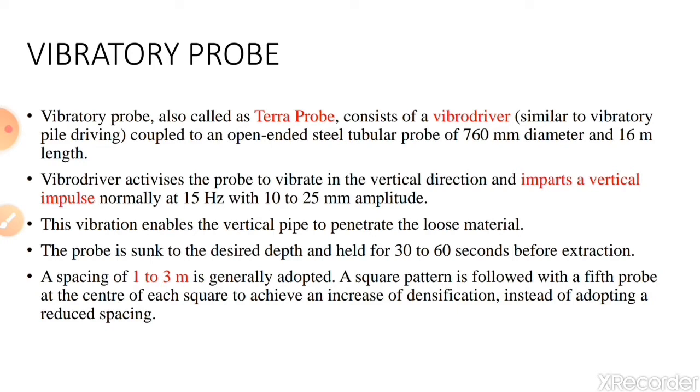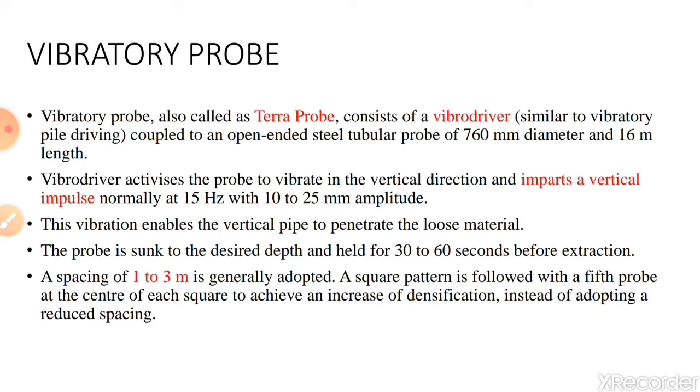The process consists of penetrating the soil with a vibrating probe and simultaneously saturating and vibrating the soil as the probe is extracted. Here, vibration is done as the probe goes inside the soil. Along with the vibrations, the soil particles get displaced and compacted.